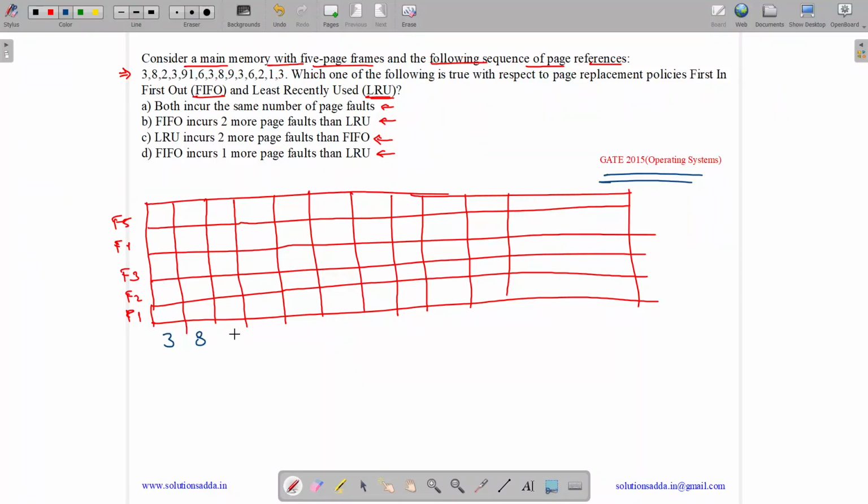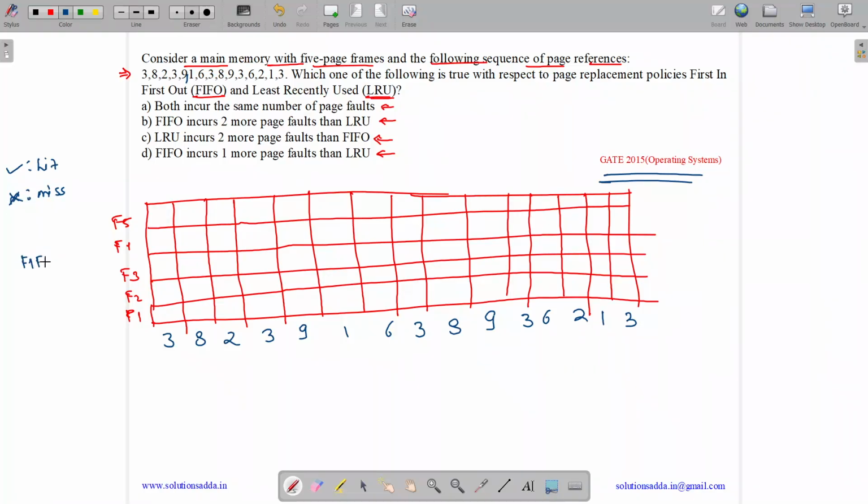3, 8, 2, 3, 9, 1, 6, 3, 8, 2, 3, 9, 1, 6, 3, 8, 9, 3. Then we have 6, 2, 1, 3, 3. Then 6, then 2, 1, 3. Okay. And here tick means a hit and cross means a miss. So we are writing it first for FIFO.